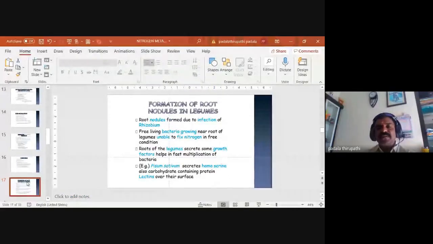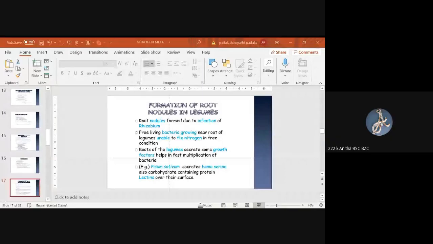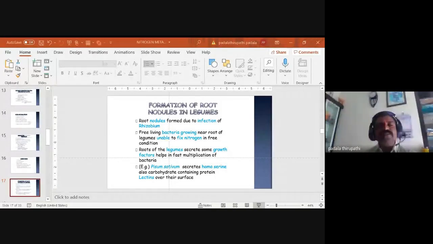Is this slide visible? Formation of root nodules in legumes. Yes, sir. These root nodules are formed due to infection by the rhizobium, the free-living bacteria growing near the roots of legumes, which are unable to fix nitrogen in free condition. Remember, my dear friends, they are not able to fix nitrogen in free condition. Only when Rhizobium leguminosarum associates with the roots and forms the root nodules can they fix nitrogen from the atmosphere. This is the most important point.